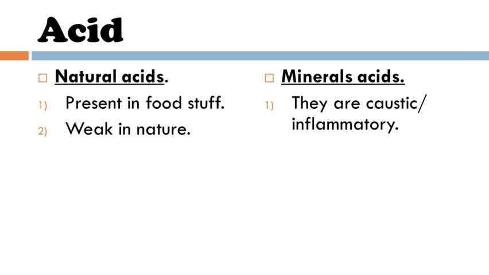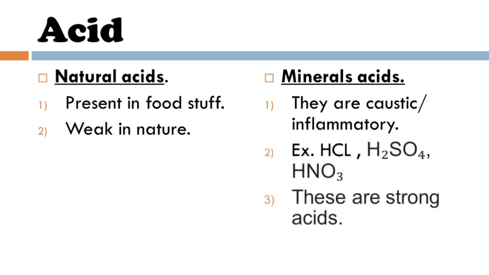For example, sulfuric acid, H2SO4, hydrochloric acid, HCl, and nitric acid, HNO3. These are very strong acids, highly reactive in nature, and the skin gets burnt when their concentrated solution falls on the skin.